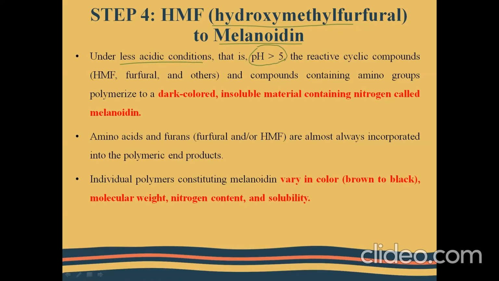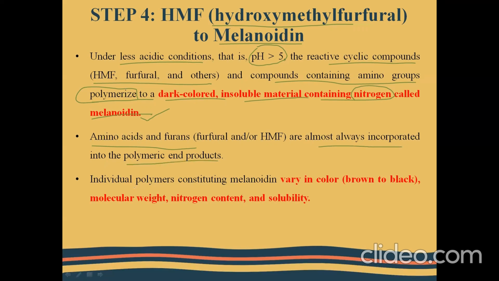So in this less acidic condition, the reactive cyclic compounds like the HMF, furfural and other compounds, and also the other amino or nitrogen containing compounds polymerize, that is they undergo the polymerization reaction in order to form a dark colored insoluble material containing nitrogen, and this compound is what you call the melanoidin, or the actual coloring compound.